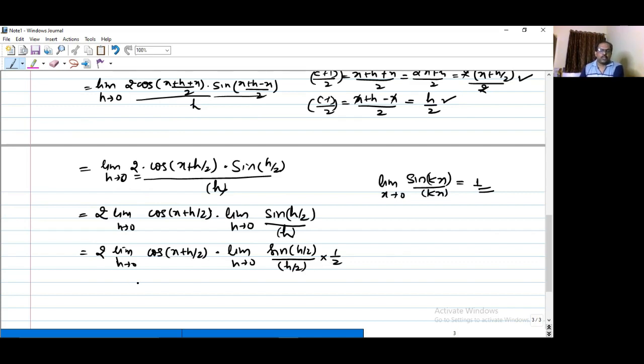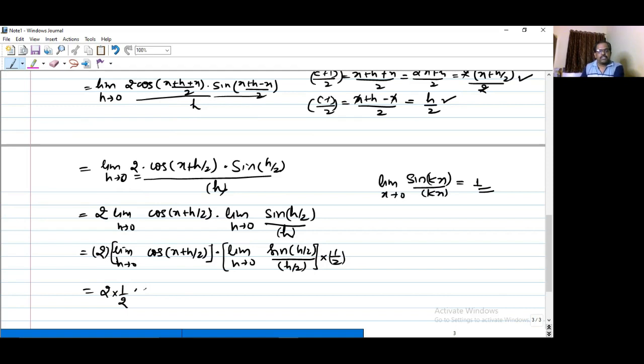Okay. So what will happen now? So this is a constant 2 here, and here I am having 1 by 2. So can I cancel? Can I take them together so that it will become like this? 2 into 1 by 2. Now I can apply the limit to these two limits separately. What will happen? I will apply direct method to this one.